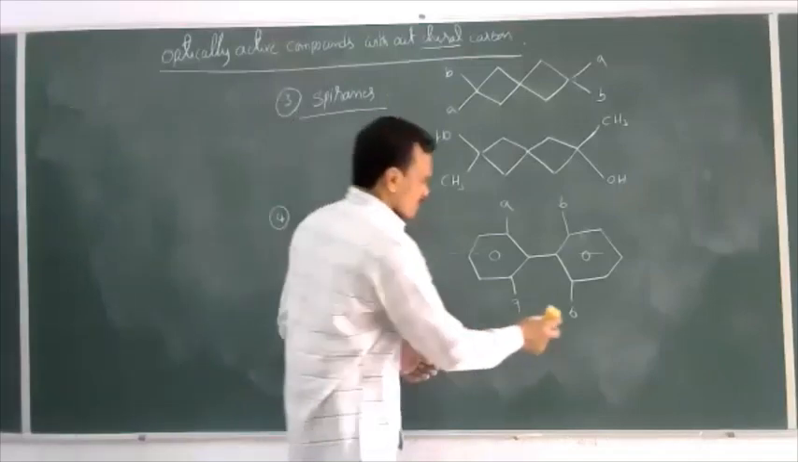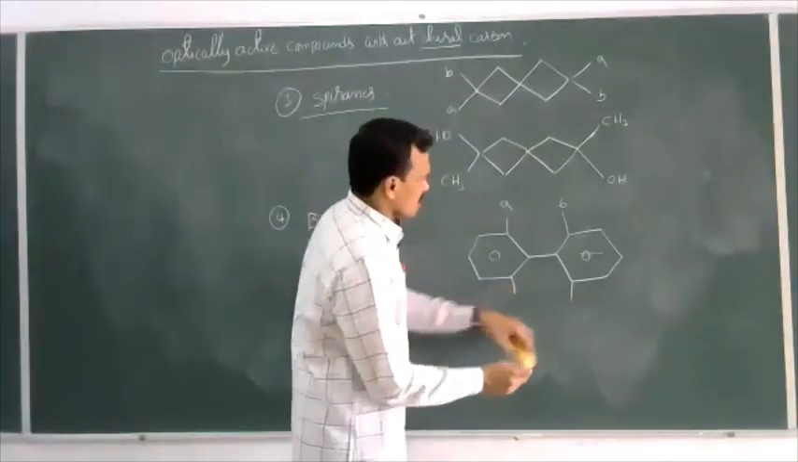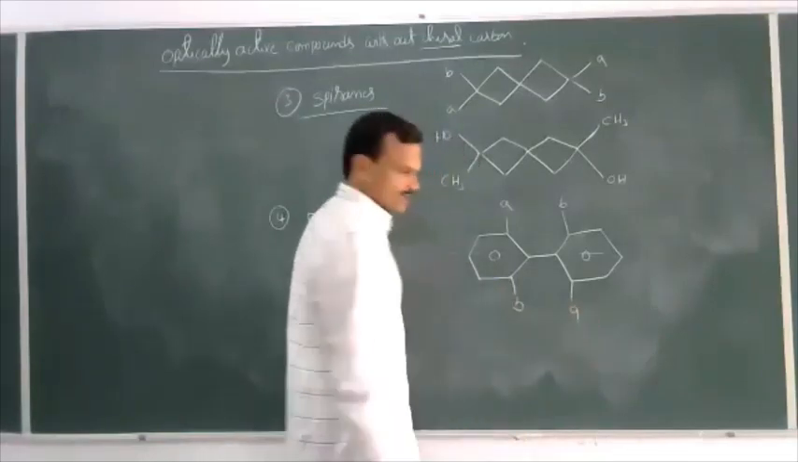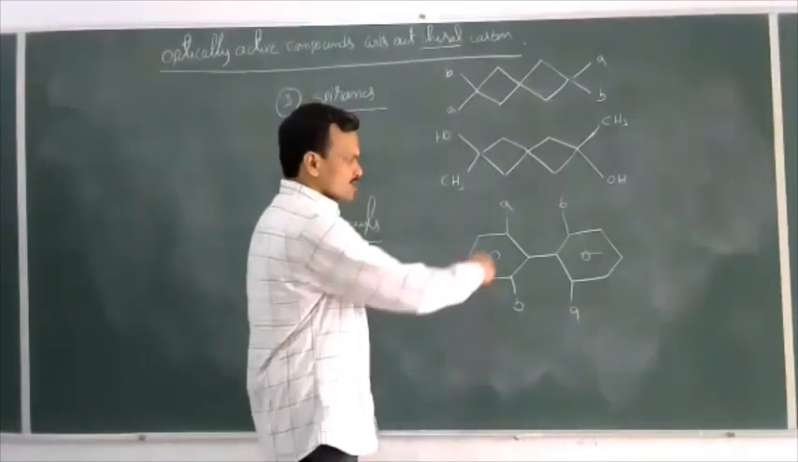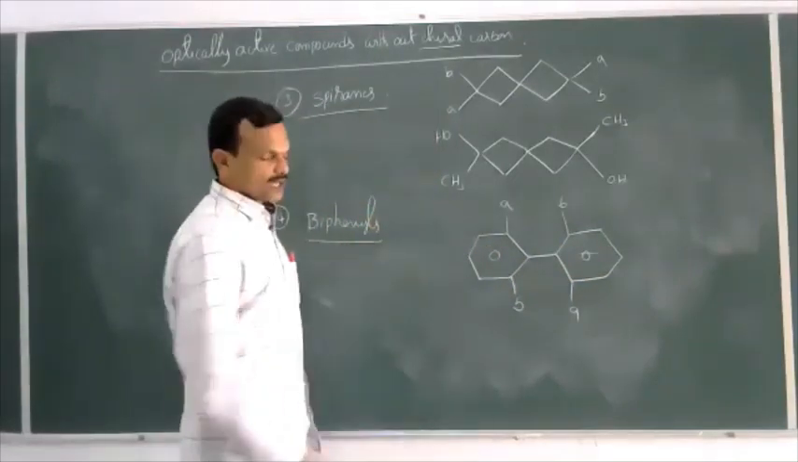Okay. So it is unsymmetrically substituted. So let us take here B and here A. Now this is unsymmetrically substituted. There is no symmetry in the molecule and this is optically active.